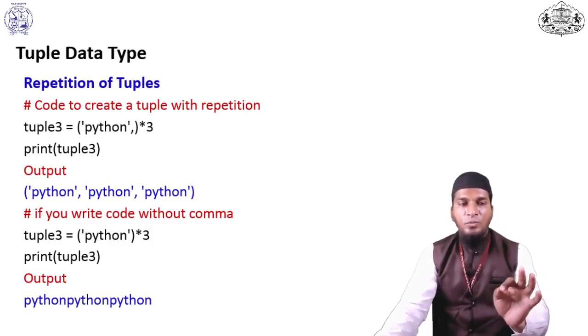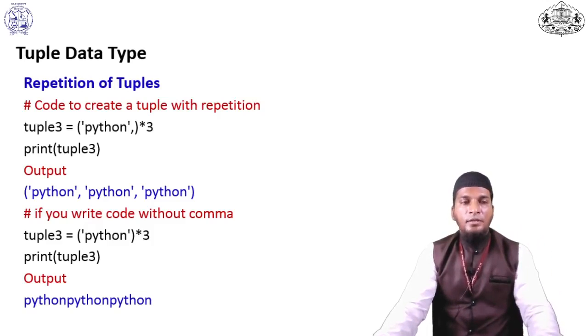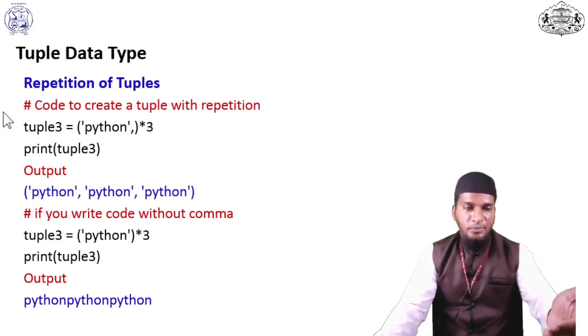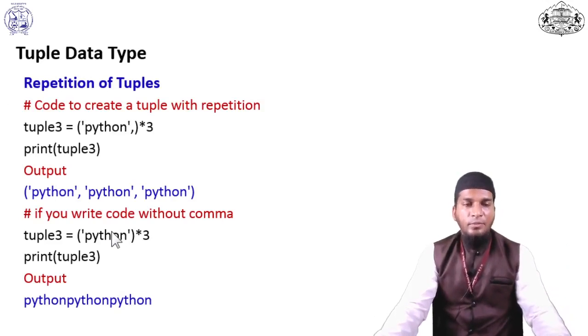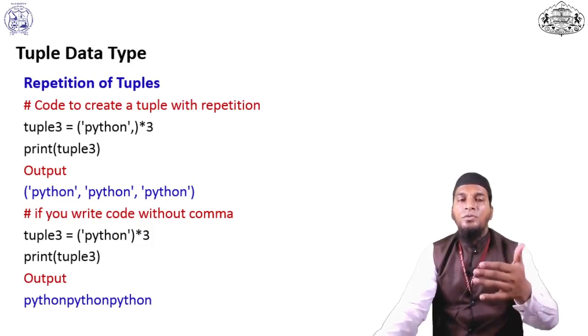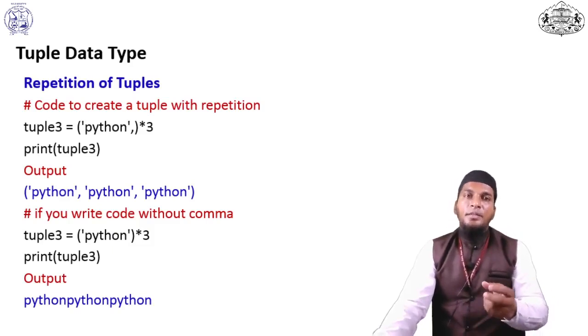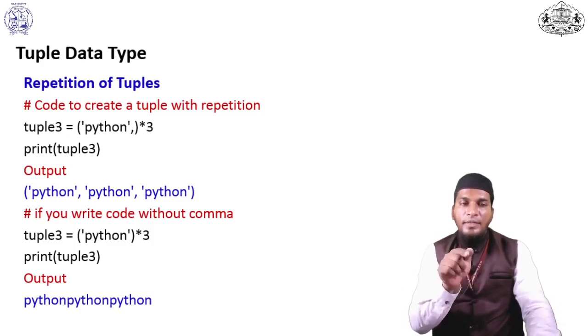So see here, in the output it was showing Python three times, separated by a comma. In the first example, please check, it is separated by a comma with a space. In another example, please check, without a comma: tuple equals your string, your elements of the tuple. I remove the comma in the next example.